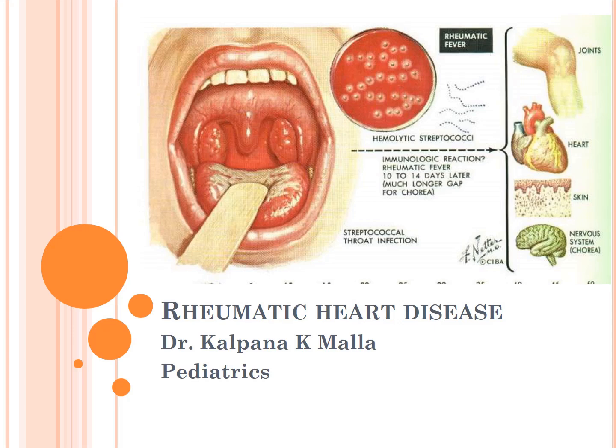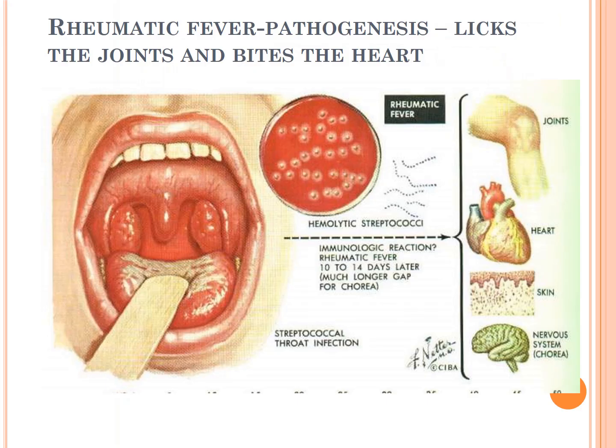Today we shall discuss rheumatic heart diseases in children. It is said in rheumatic fever, it licks the joints and bites the heart. This means there is no residual effect on the joints, though that is one of the commonest presentations of rheumatic fever, but it bites the heart. That means it remains as sequelae. It causes valvular destruction of the heart.